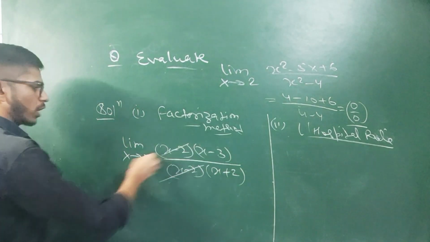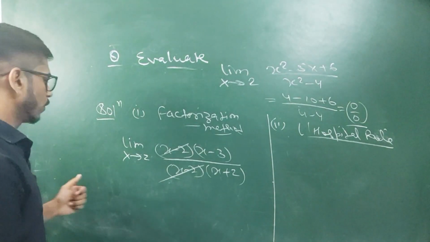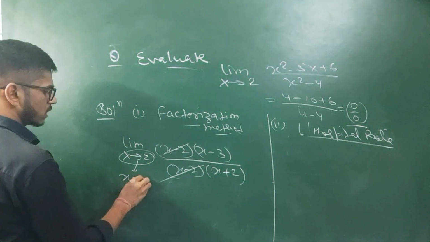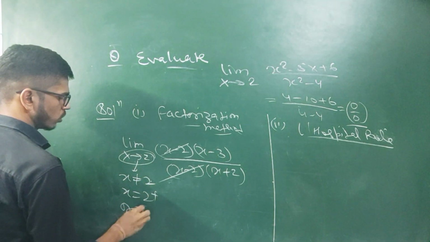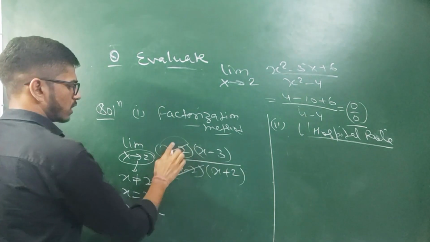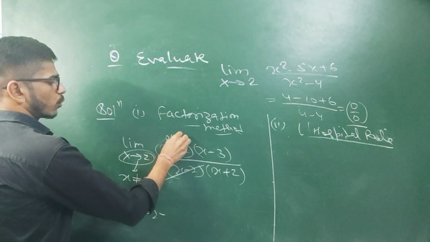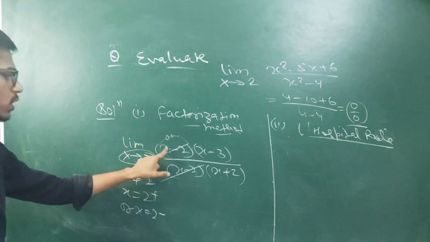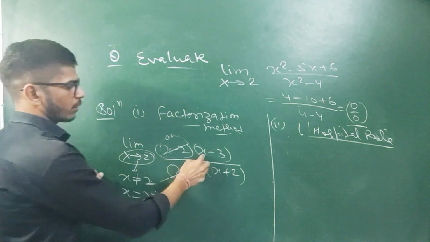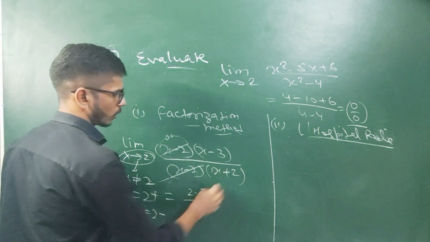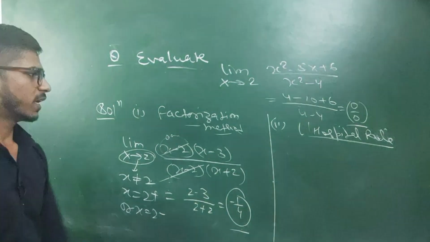Here we can easily cancel out x minus 2 from numerator and denominator, because x tends to 2 means that x is not equal to 2. X will be either slightly more than 2 or slightly less than 2, so it will be something like 2.00 something. So we can cancel out these two terms. After that we will directly put 2 here. So it will be 2 minus 3 over 2 plus 2. After all, we will get minus 1 by 4.